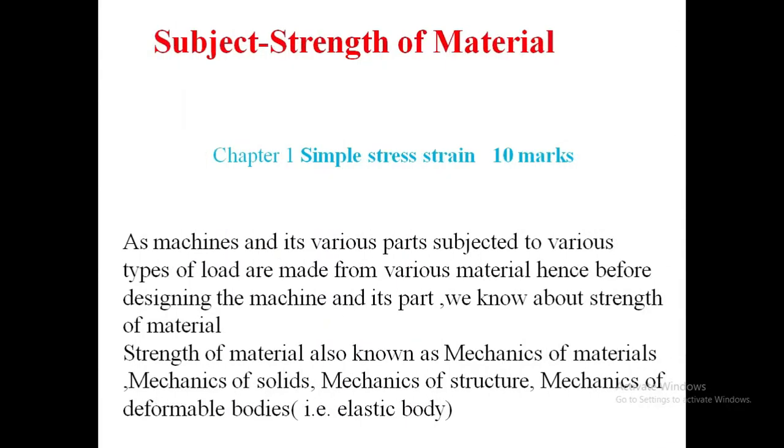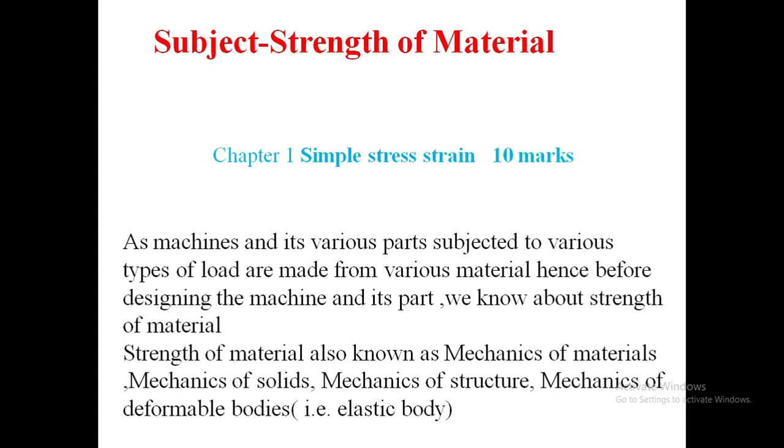Hello everyone. Our today's topic is simple stress and strain. Before studying stress and strain, I will tell you what is meant by strength of a material. Strength of material means that machines and their various parts, subjected to various types of load, are made from various materials. Hence, before designing the machines and their parts, we need to know about that material's strength. So it is called the strength of material.